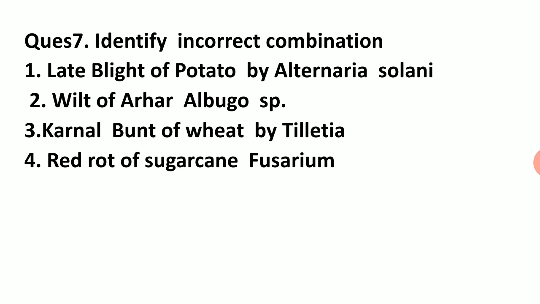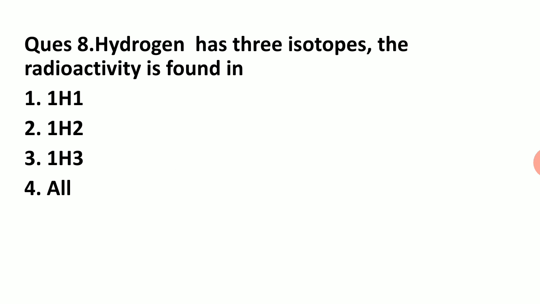Particularly for question number 7, this question is incorrect if we see the language, but if we correct the language by changing the word correct in place of incorrect, then Tilletia, Karnal bunt of wheat, will be the good answer. Hydrogen has 3 isotopes.